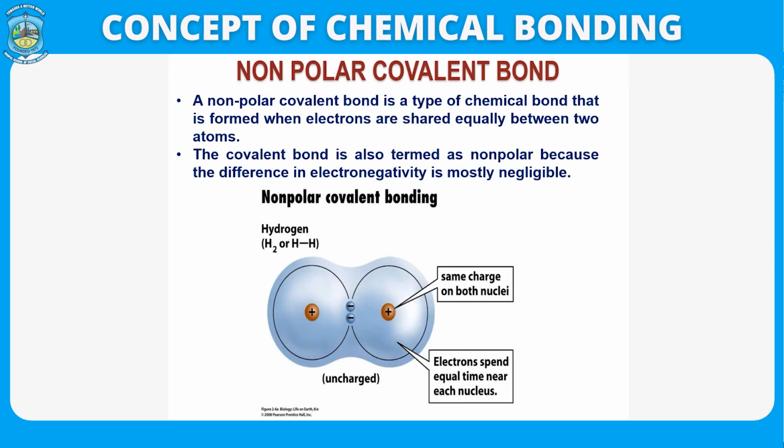Moving on to non-polar covalent bond, as I have already told you, a non-polar covalent bond is formed when electrons are shared equally, or you can say when electrons are shared between two same types of atom. So, in non-polar, the difference of electronegativity is almost negligible.